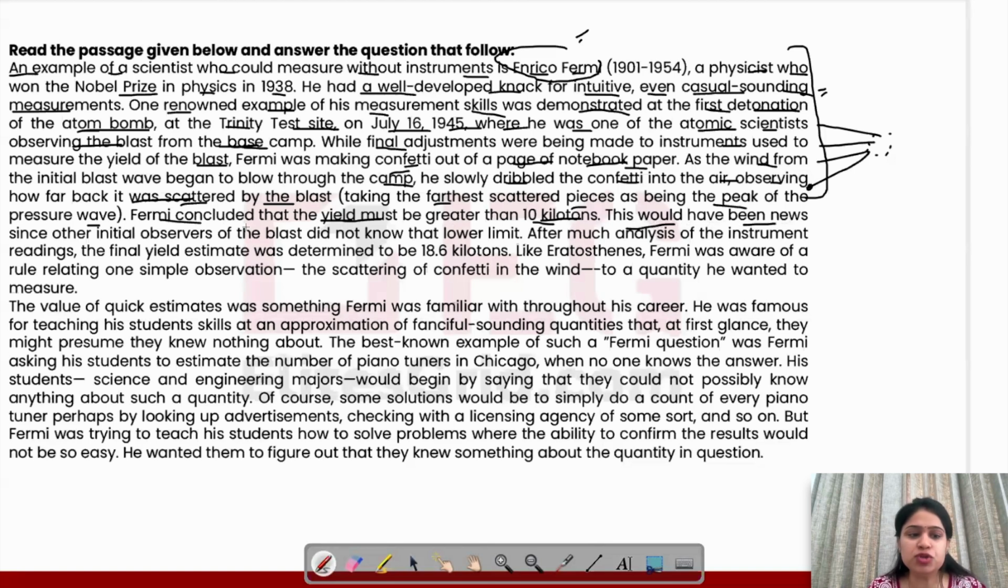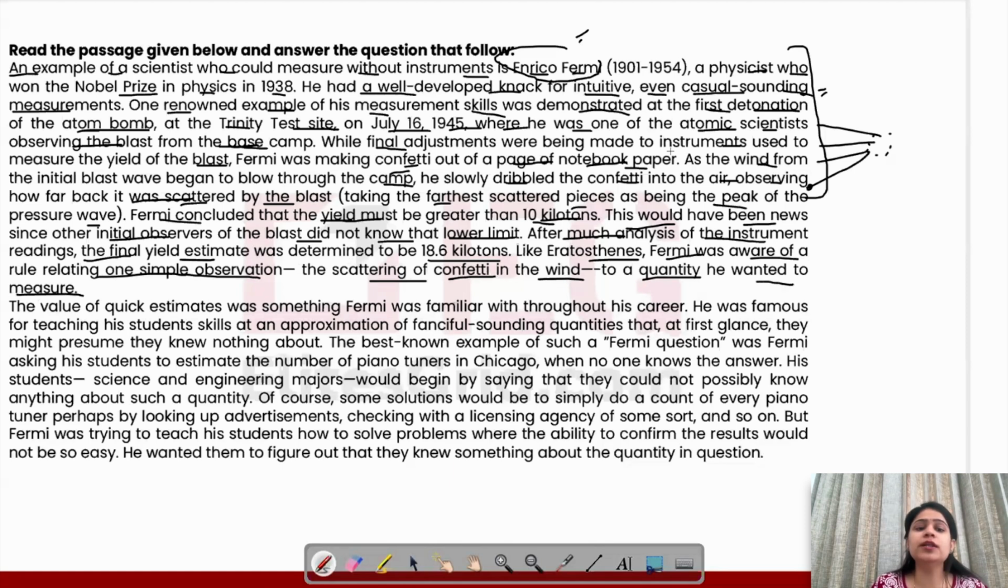This would have been new since other initial observers of the blast did not know that lower limit. After much analysis of the instrument readings, the final yield estimate was determined to be 18.6 kilotons. Like Eratosthenes, Fermi was aware of a rule relating one simple observation: the scattering of confetti in the wind to a quantity he wanted to measure.